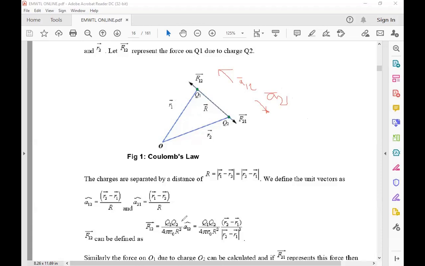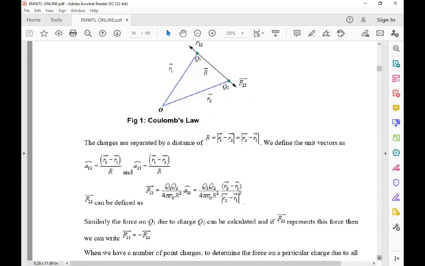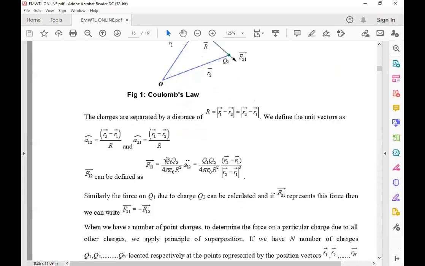And the force F12 bar is Q1 Q2 by 4 pi epsilon naught R square, and since it is a vector, it has a unit vector A12 bar, which is R2 bar minus R1 bar by the magnitude R2 minus R1.